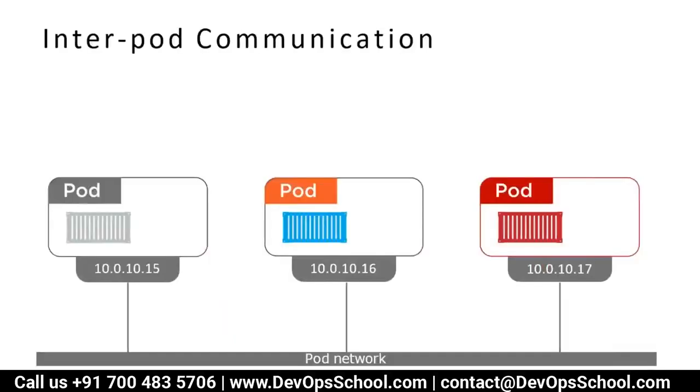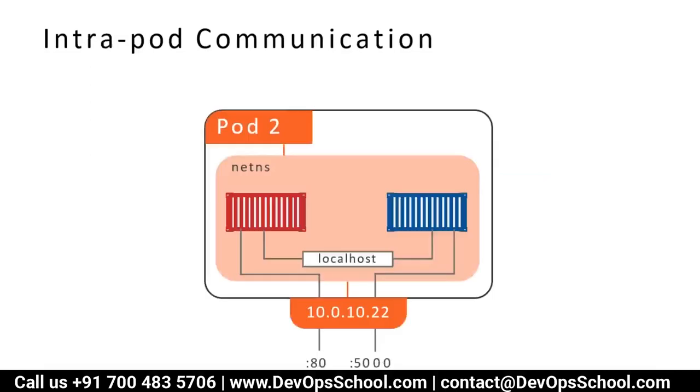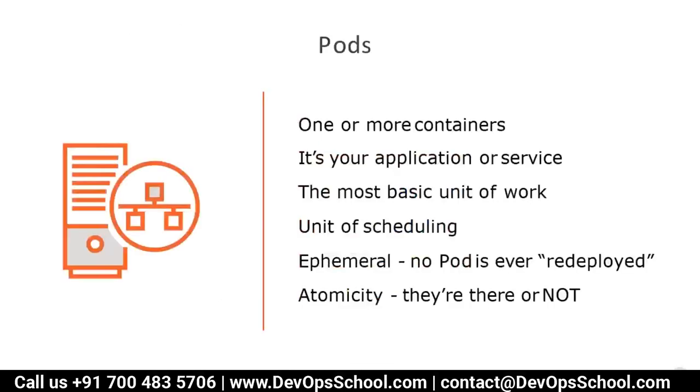Okay, each pod can connect to the other pod through the pod network, which is powered by kube-proxy. Now, if you want to connect from one container to another container within a pod, then you can use localhost. But from outside, you have to use the IP address of the pod. So guys, this is the pod which you need to know.